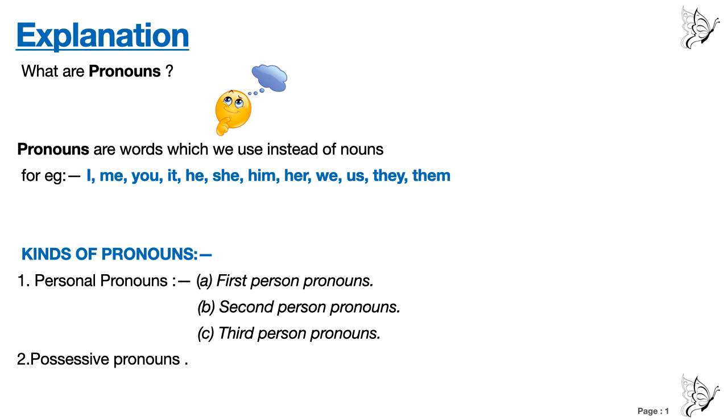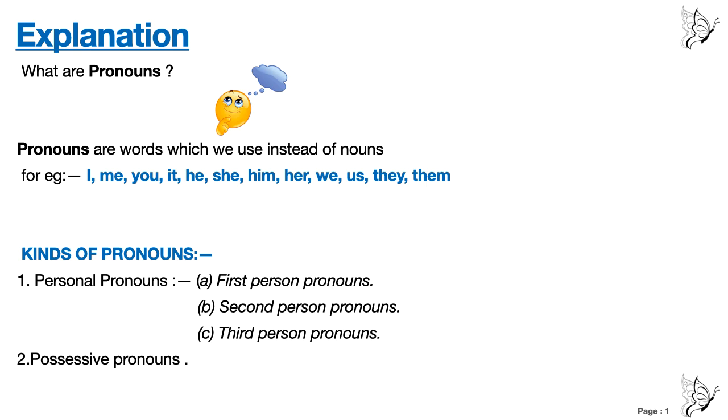If there are many people, for that we are going to use the plural form, that is we or they, them or us. For a non-living thing, we are going to use it. For animals also, we are going to use it. And I and me are used for singular number, and you is used for the second person.